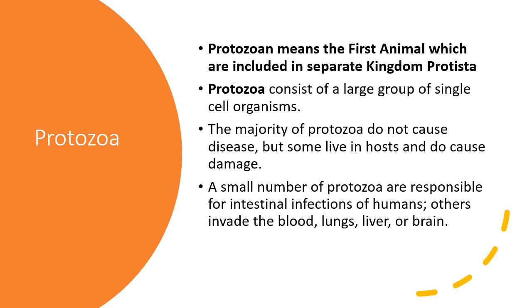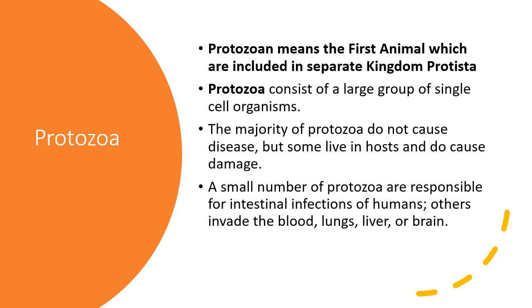The third microorganism is the protozoa. Now, what's the meaning of protozoa? Protozoan means the first animal, and they are included in a separate kingdom, Protista. In a higher standard, you will be learning about classification, and then you will come across this term. Protista is a group of organisms which are neither plants, animals, nor fungi. You just need to know this now in this session.